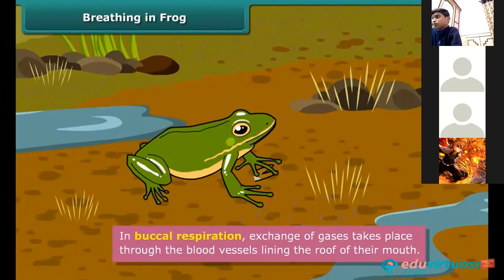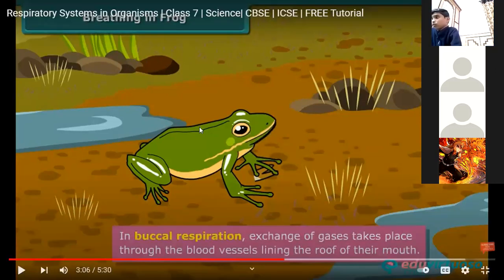What is the buccal respiration? The exchange of gases that takes place through the blood vessels. Good. Exchange of the gases means carbon dioxide or the oxygen gas will take place through the roof of their mouth. That is buccal respiration. Buccal cavity, you know, right? The teeth and everything is called the buccal cavity.